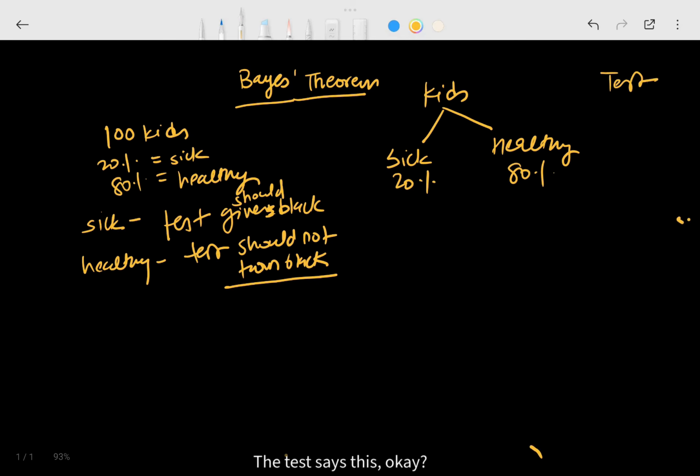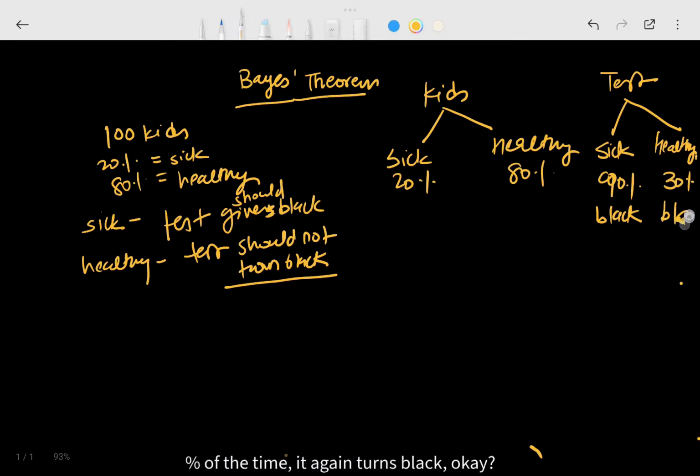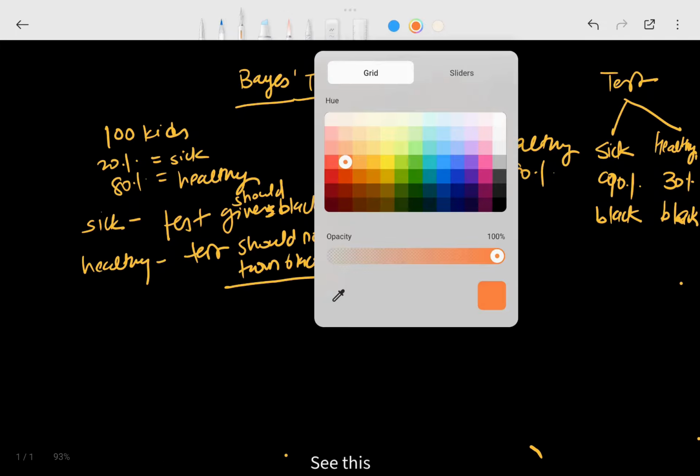When you test it on a sick student, 90% of the time it turns black. However, when you test it on a healthy student, 30% of the time it again turns black.